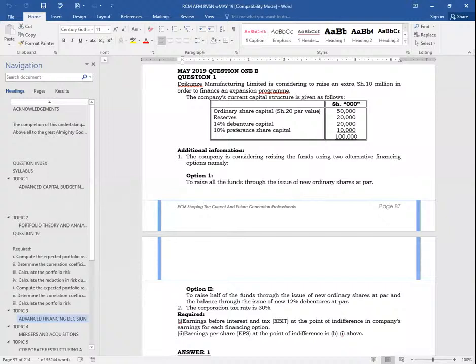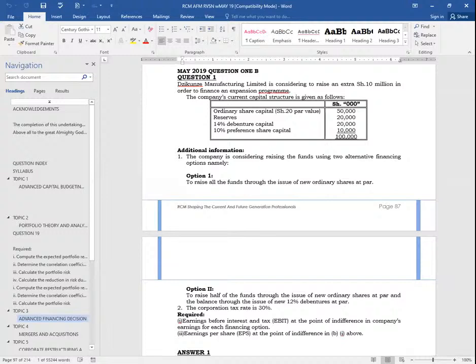So we have here 0.5 million. And therefore, our total number of ordinary shares will be 2.5 plus 0.5, which will end up giving us 3 million.